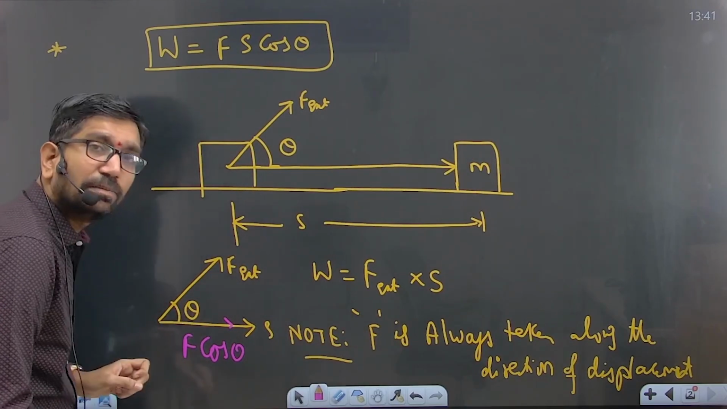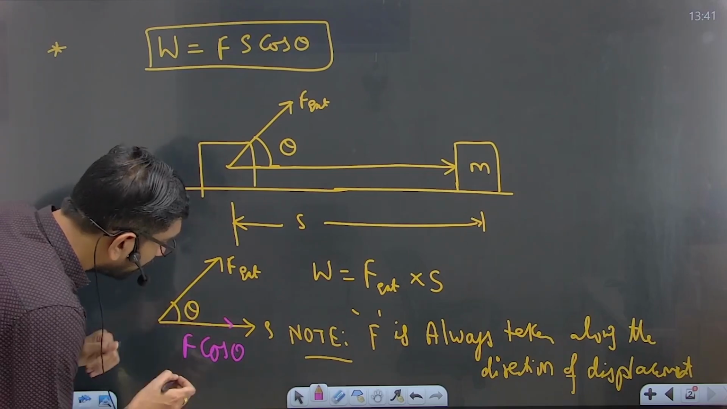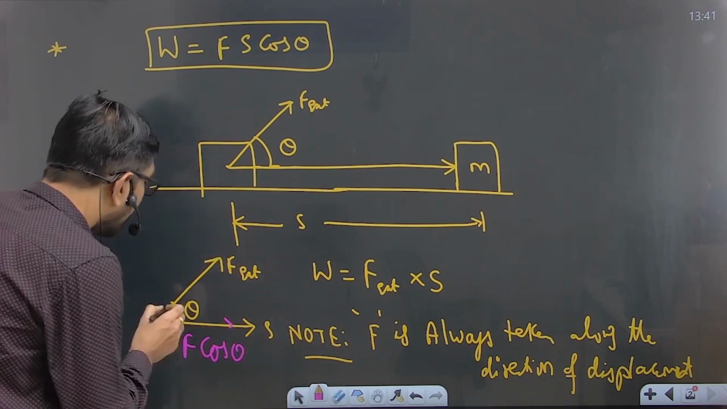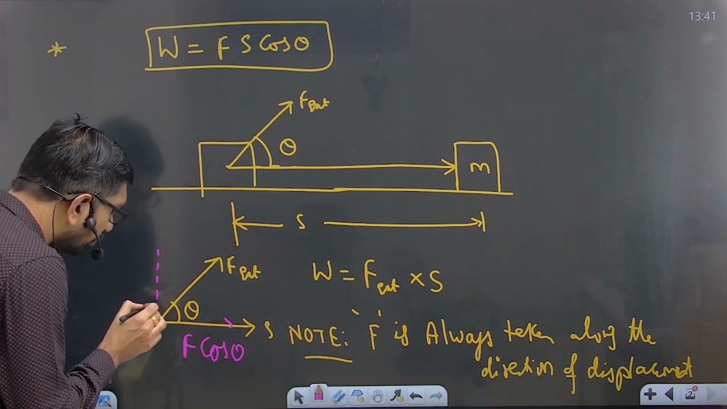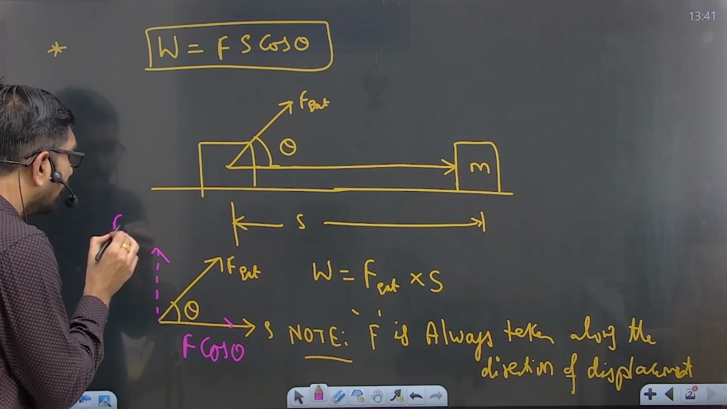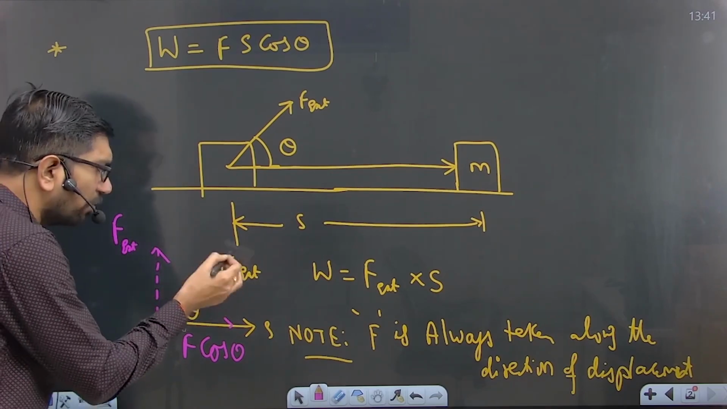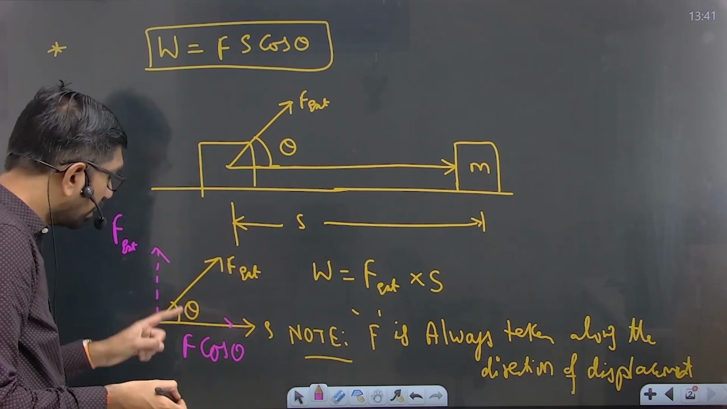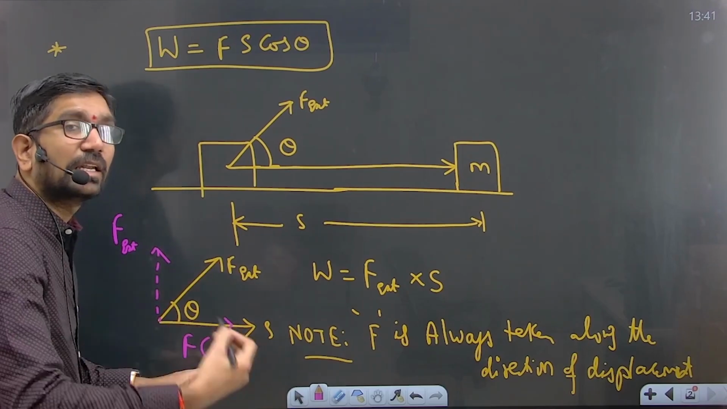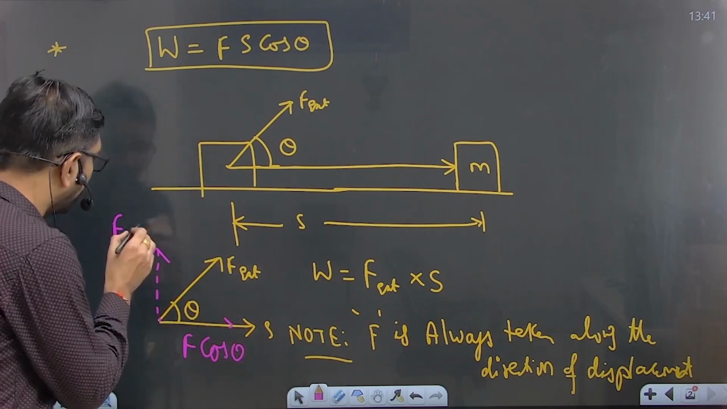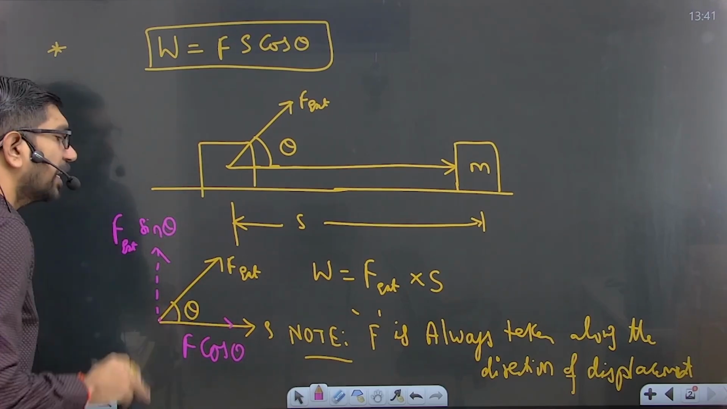Wherever theta is present, there you will get cos theta, and exactly 90 degrees to this one, you will get sin theta. Whatever the force here you have, put down that first. Next, write down the cos theta. Here you will get sin theta.